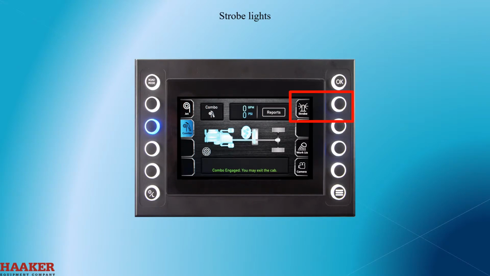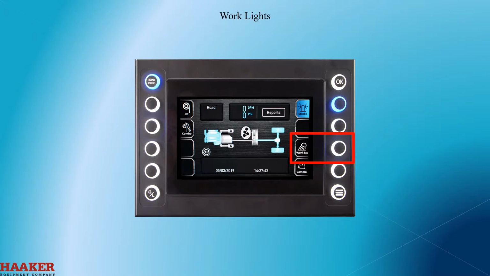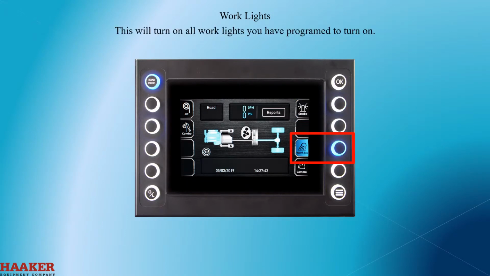Strobe lights. On the right side is the strobe button and icon. This will turn on all strobes. You can program the strobes to turn on when you engage the jet or combo modes. Note, you might have strobes that are not wired to the Vactor system. The work lights button. This will turn on all work lights you have programmed to turn on. You can program the work lights to turn on when you engage the jet or combo modes. Note, you might have work lights that are not wired to the Vactor system.